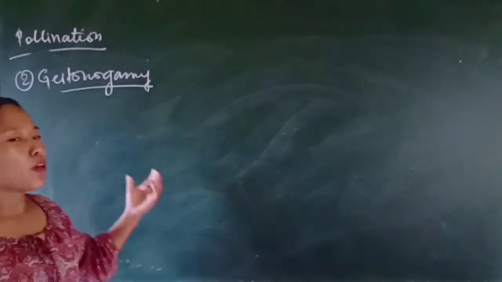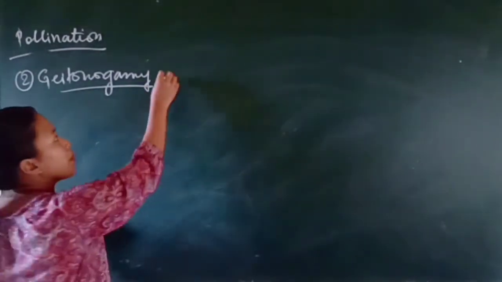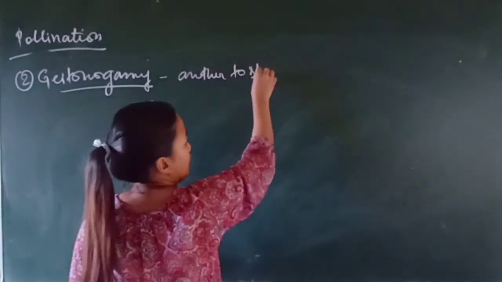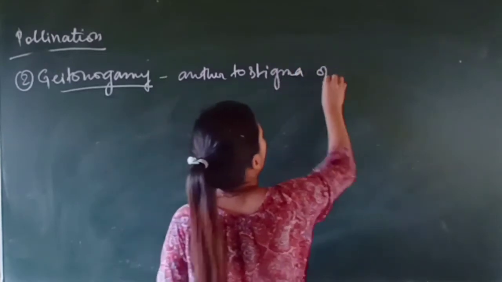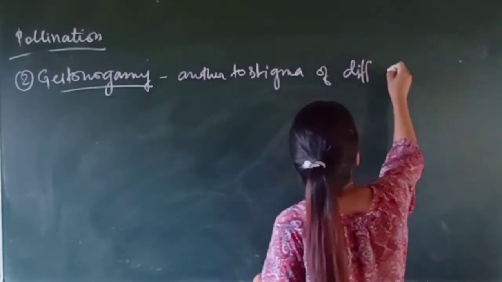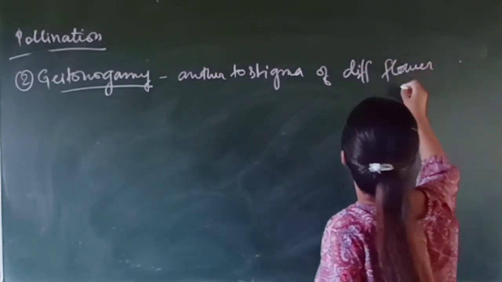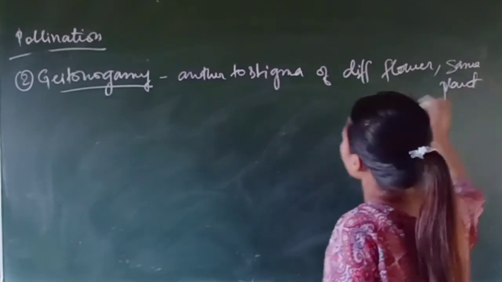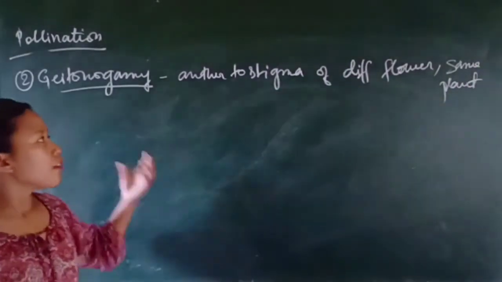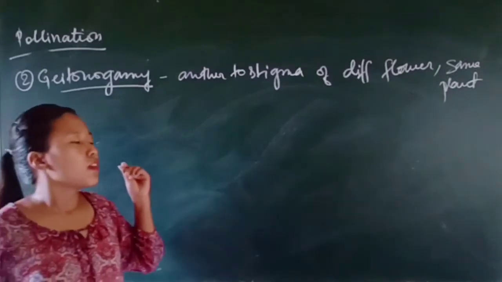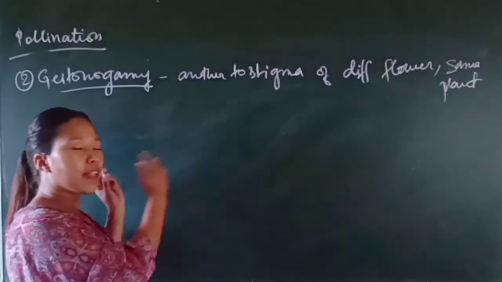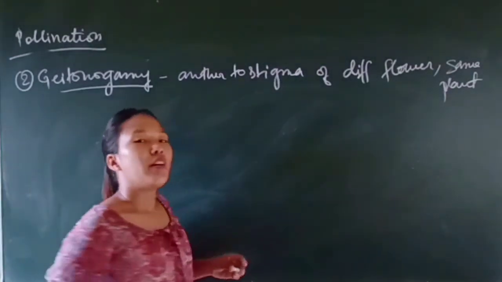So in this type of pollination, the pollen grains will be transferred from anther to stigma of a different flower, but the same plant. If you look at this type of pollination, functionally it looks like a cross pollination, because pollen grains are being transferred from the anther of one flower to the stigma of another flower.